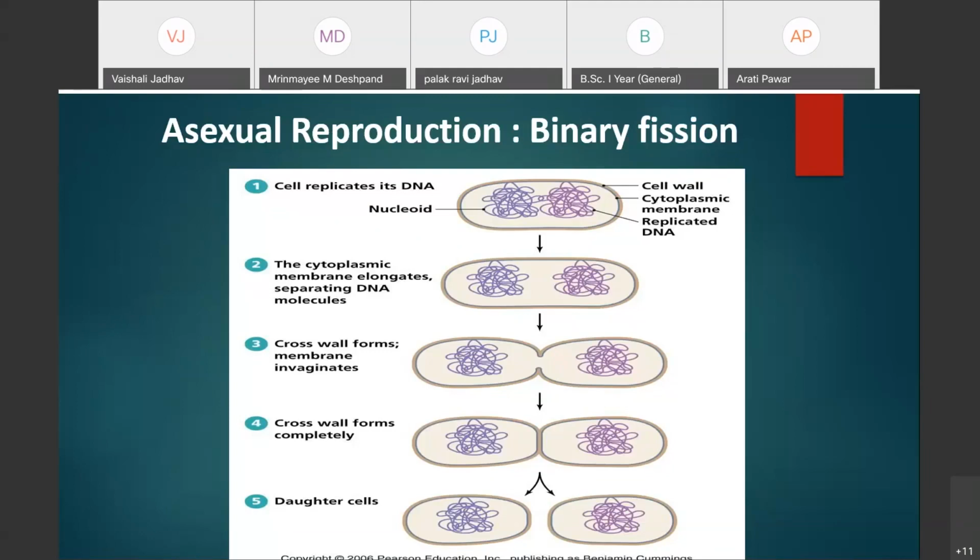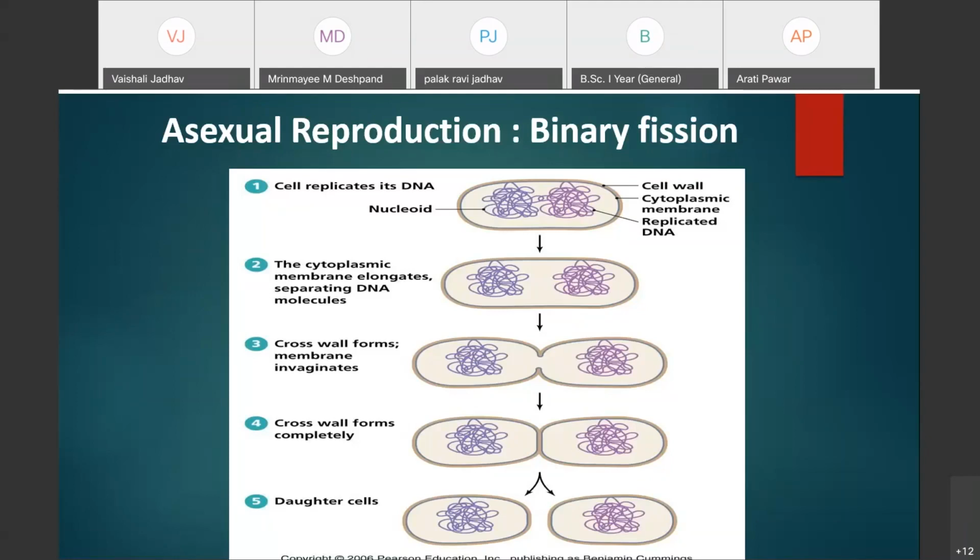But that does not happen, because in nature there are certain limiting factors. For example, nutrient availability, and another limiting factor is the accumulated waste products of the bacteria.